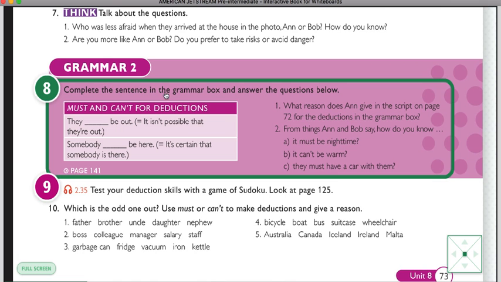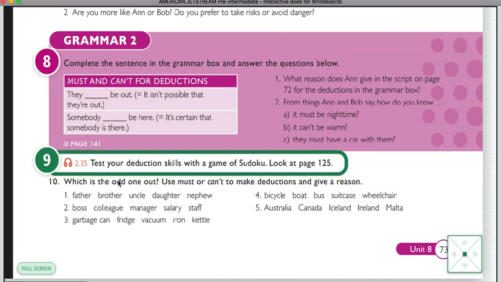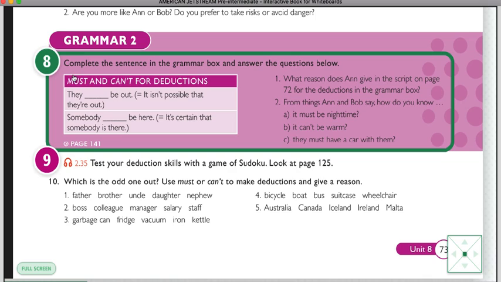Now, in the second part of the grammar, this is not difficult, guys. It is really, really easy. So don't get stressed. We are talking about must and can't, but for deductions. If you remember, must is a modal verb to express that something is really, really necessary or when you are really, really sure. Here, well, can't is the opposite. It is like mustn't. So here we have to know just that must can be used also for deductions, but when you are almost sure of other things.